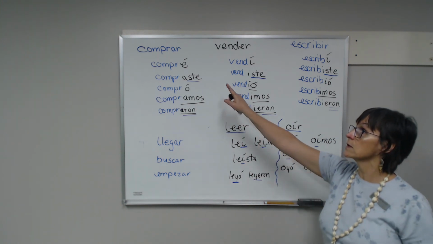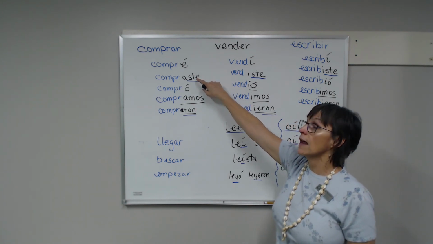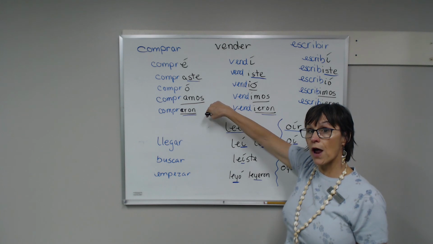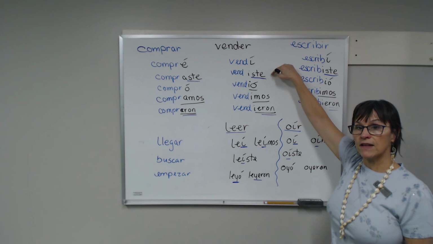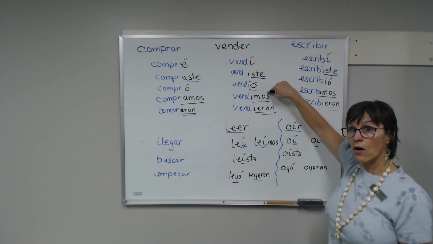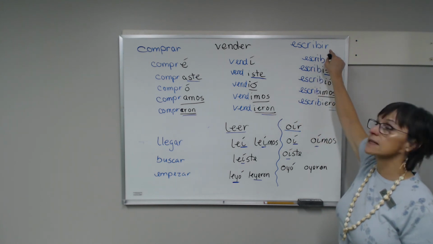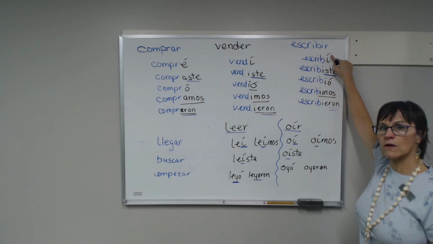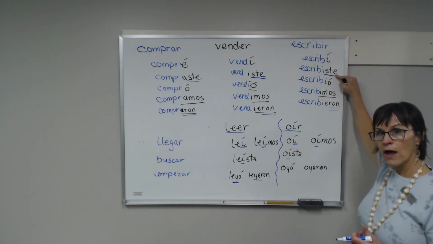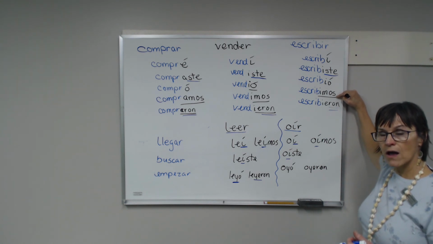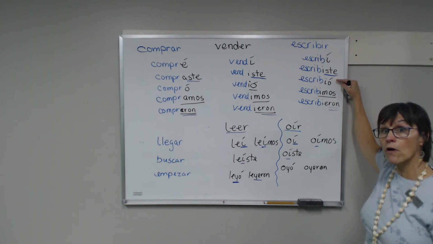Bien, pues tenemos pretérito: compré, compraste, compró, compramos, compraron. Vendí, vendiste, vendió, vendimos, vendieron. Again, with escribir, it's going to end the same way as your vender verbs. Escribí, escribiste, escribió, escribimos, escribieron. Make sure that first person and third person have the accent marks, otherwise it will not be right.